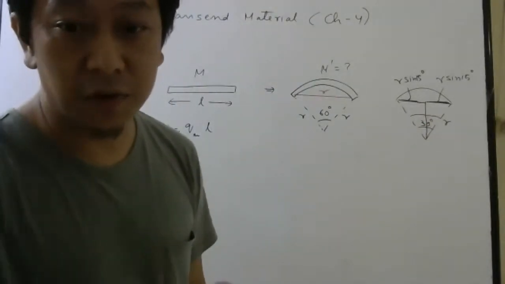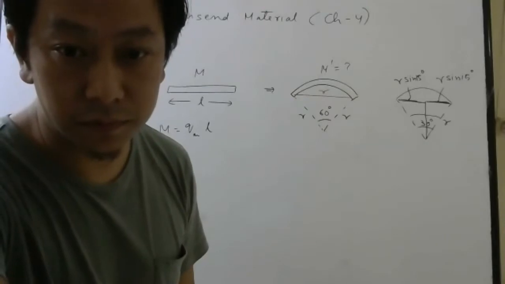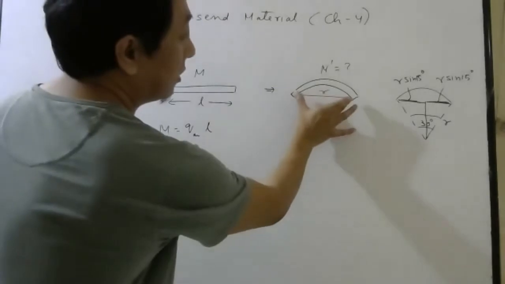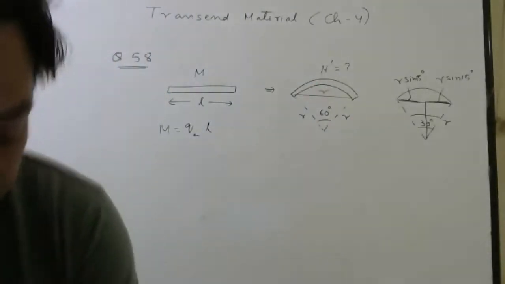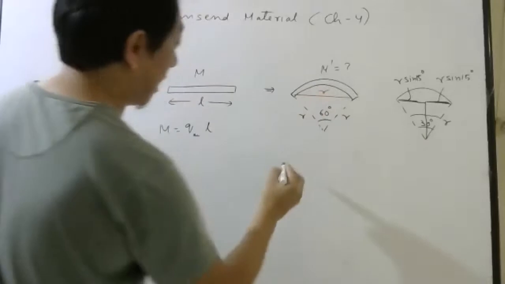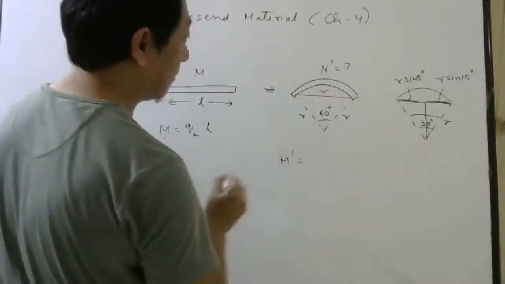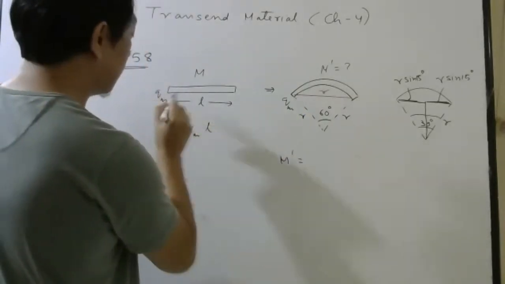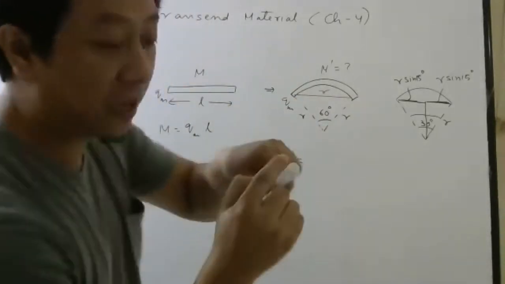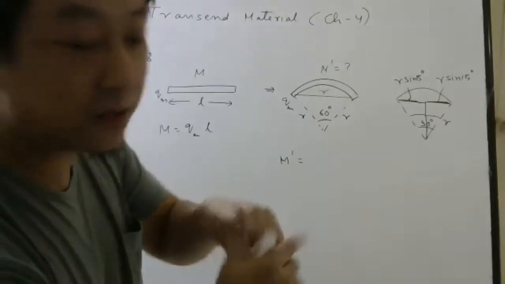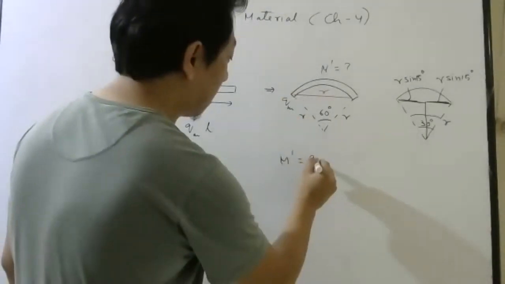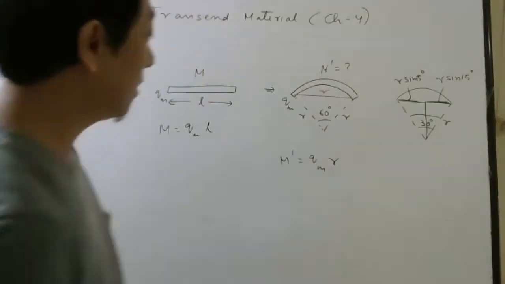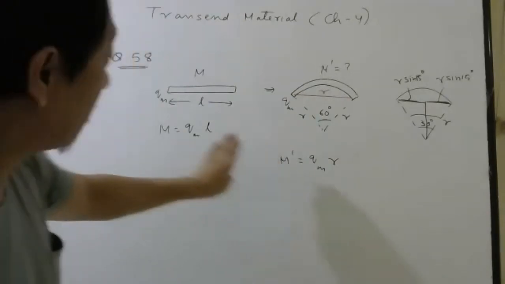Is the video clear for everyone? Okay. So here this distance will be directly R. So the new magnetic moment will be what? Pole strength will be the same. Whatever is the pole strength of this one, this will be the same only, because the ends remain the same. Since the ends remain the same, pole strength will be the same. But now what is the distance between the two poles? It is R. Now how do I write this in terms of L?